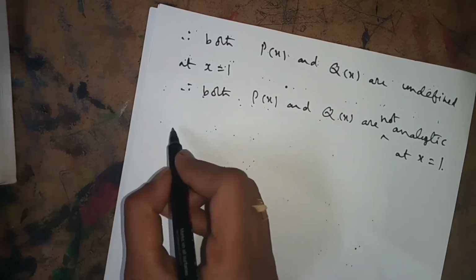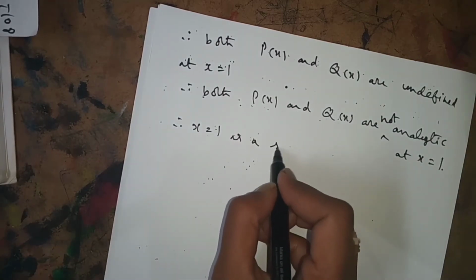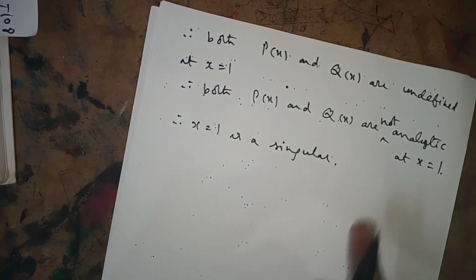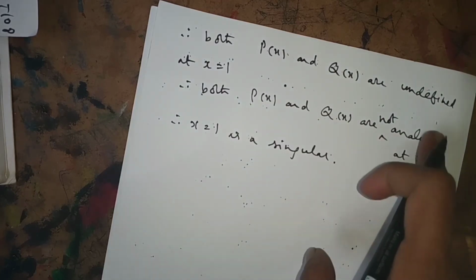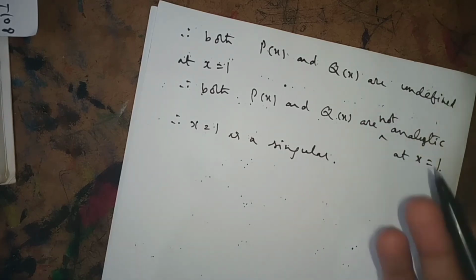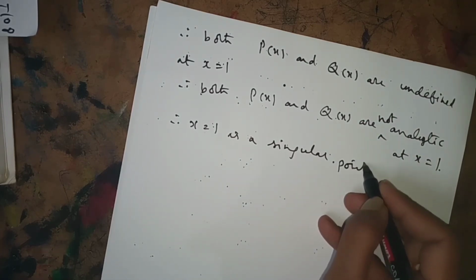Not analytic means x = 1 is not an ordinary point. It is not an ordinary point, which means it is a singular point. So x = 1 is a singular point.